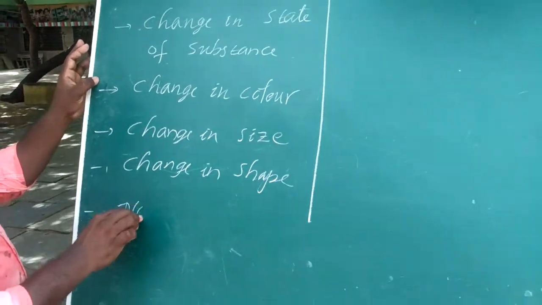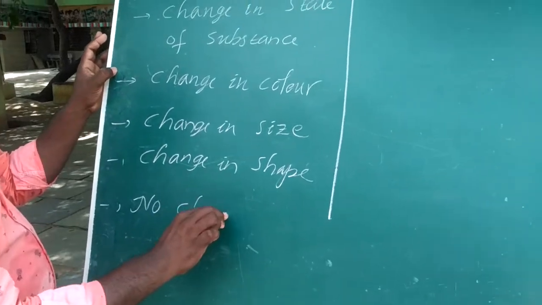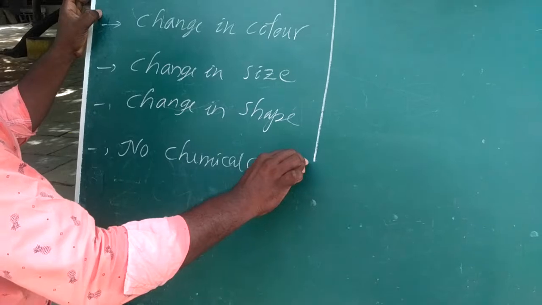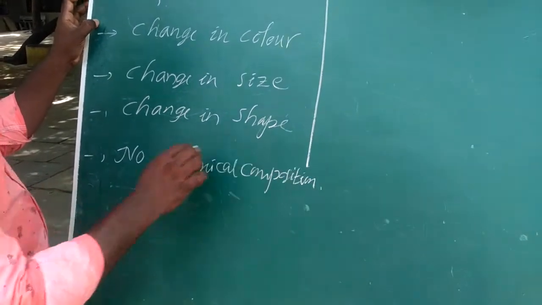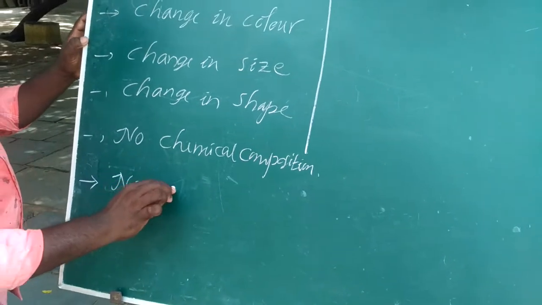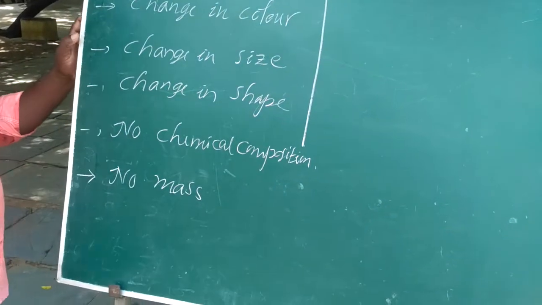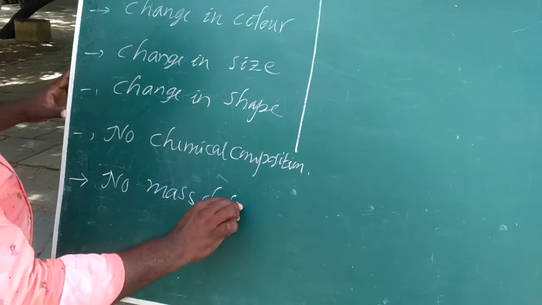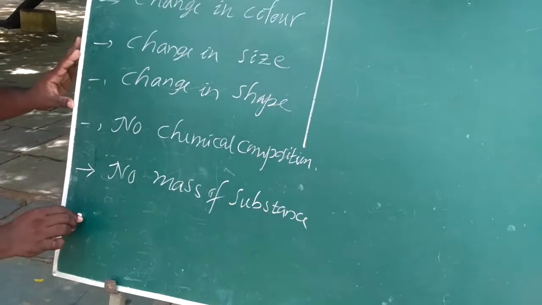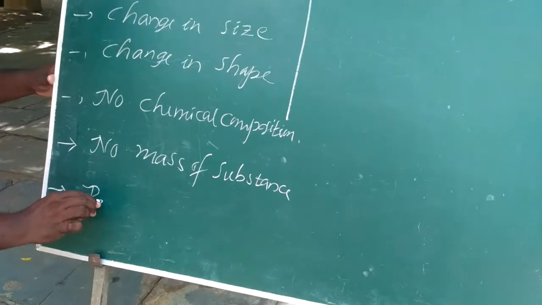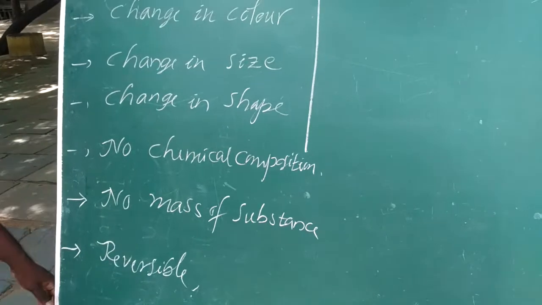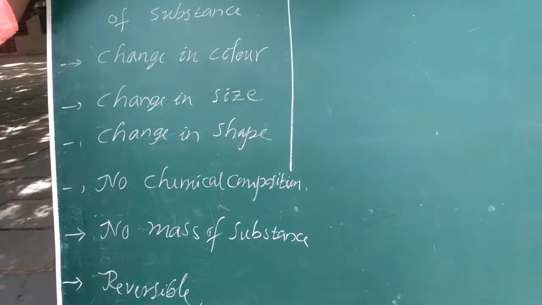There is no change in chemical composition. There is no change in the mass of the substance. Physical change is reversible. All these kinds of changes are called physical changes.